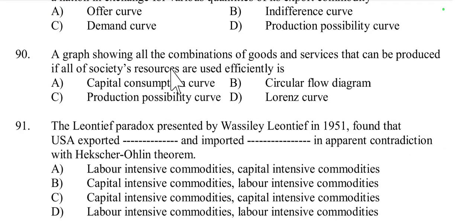Then question number 90. A graph showing all the combinations of goods and services that can be produced if all of society's resources are used efficiently is capital consumption curve, circular flow diagram, production possibility curve or Lorenz curve. It is called the PPC, production possibility curve, because it shows the maximum possible output combination given resources.